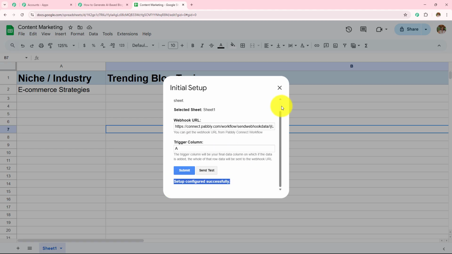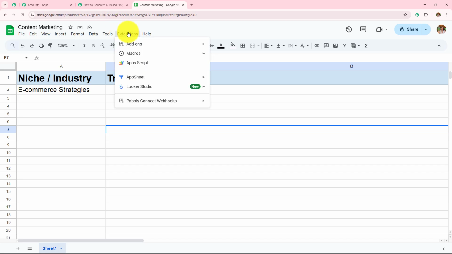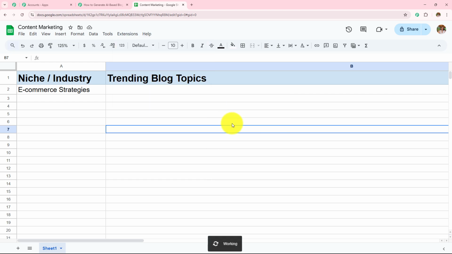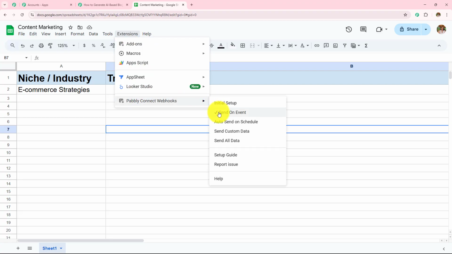So here we are done with this step. Now let's go back to extensions. Again, go to Pabbly Connect webhooks, and do not forget to click on the send on event. So this step will make sure whatever data is added in future, it is sent to Pabbly Connect workflow. If you do not click on send on event, the data will not be sent. The data which you are adding in the future will not be sent to the workflow.